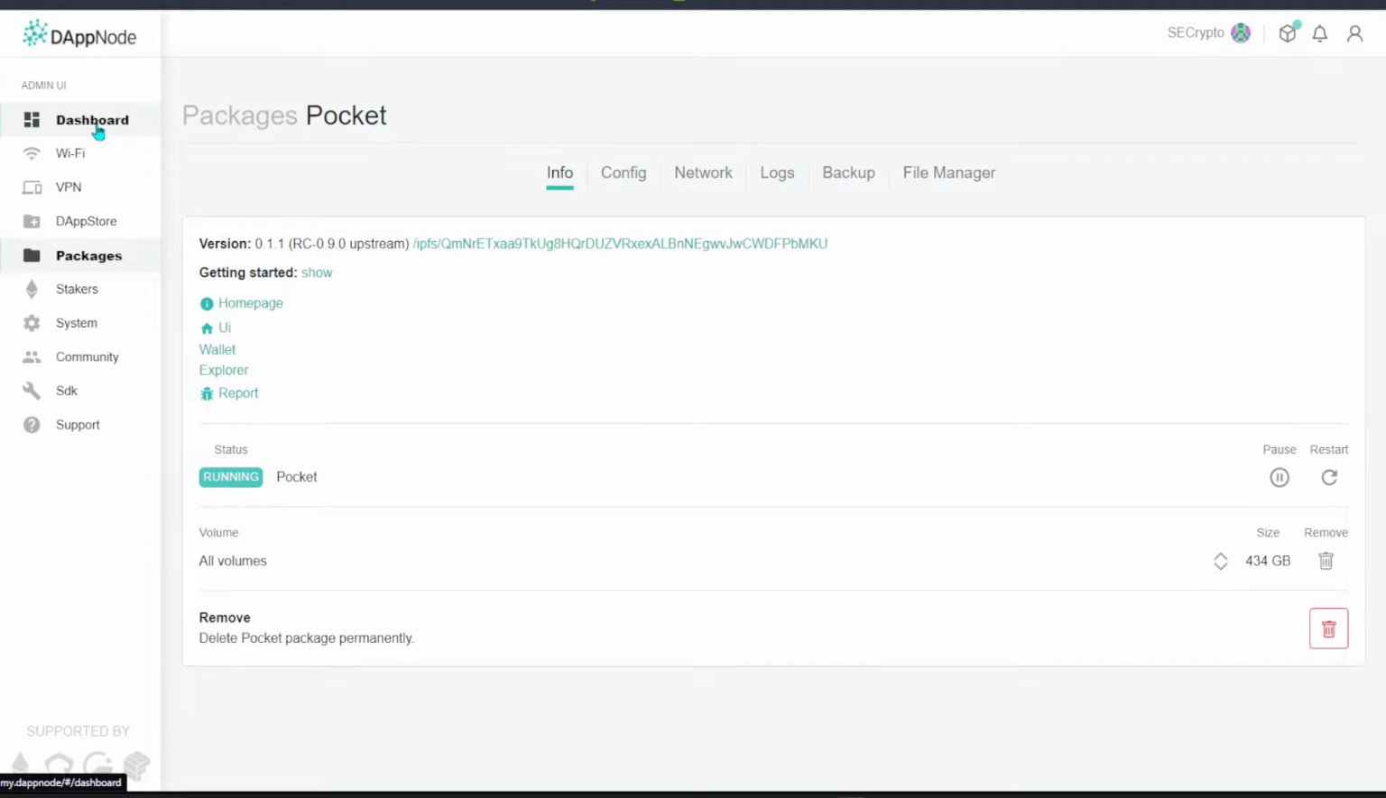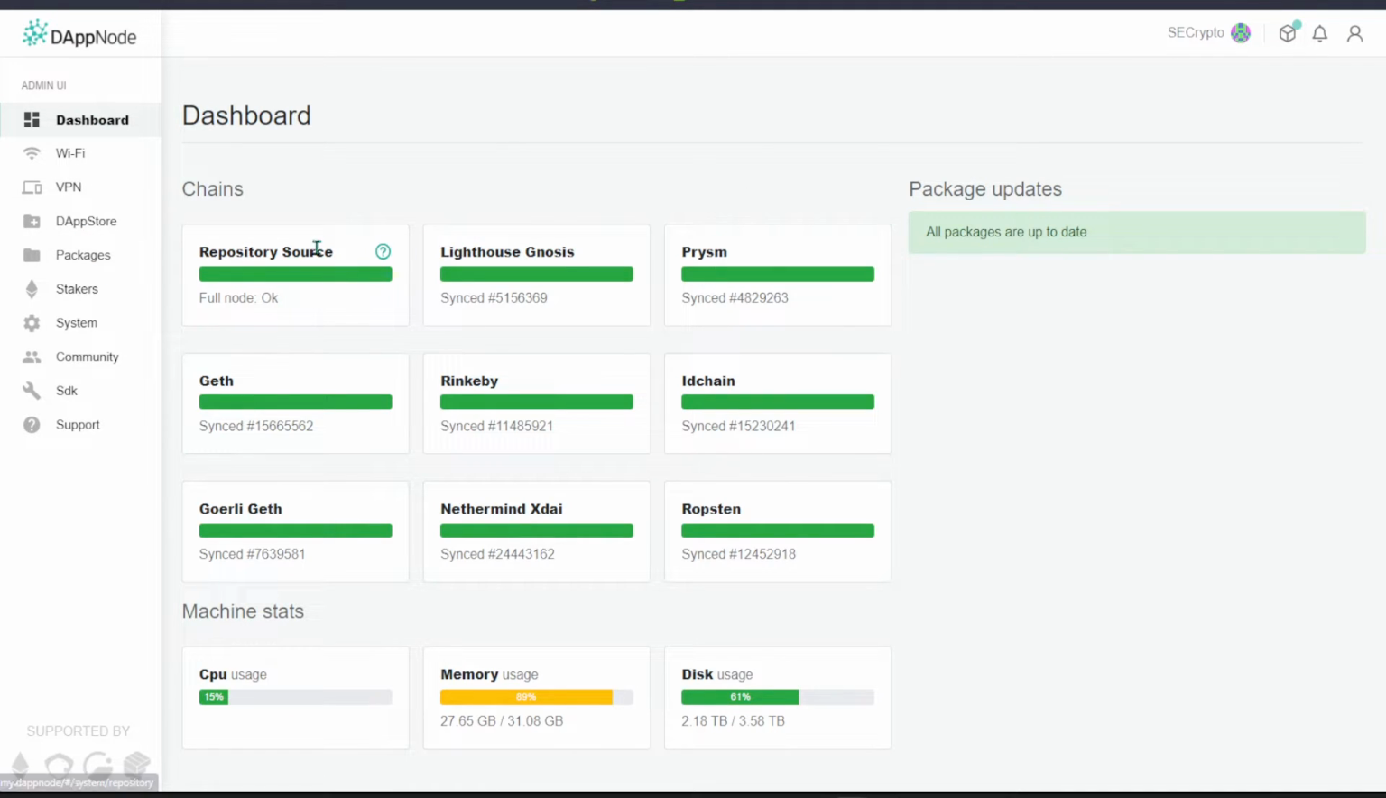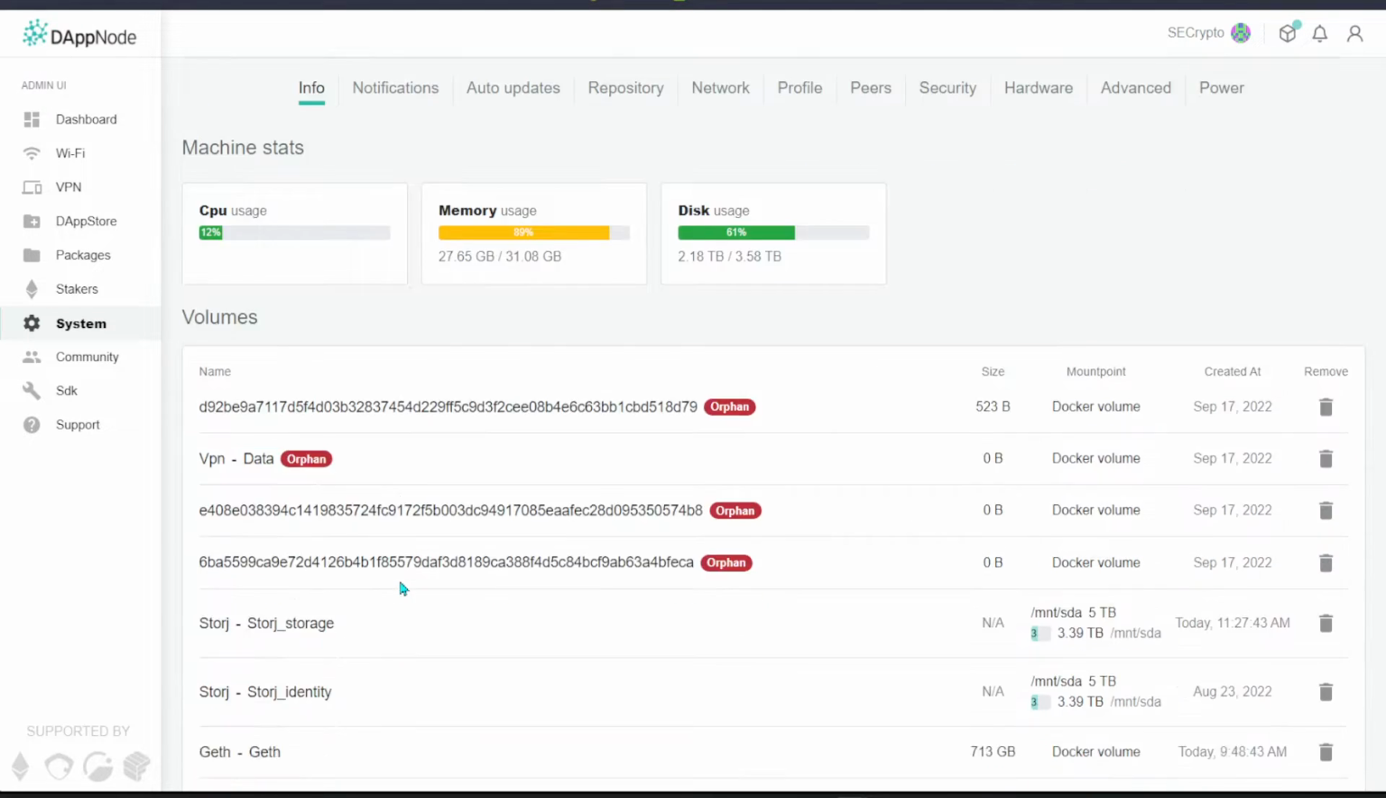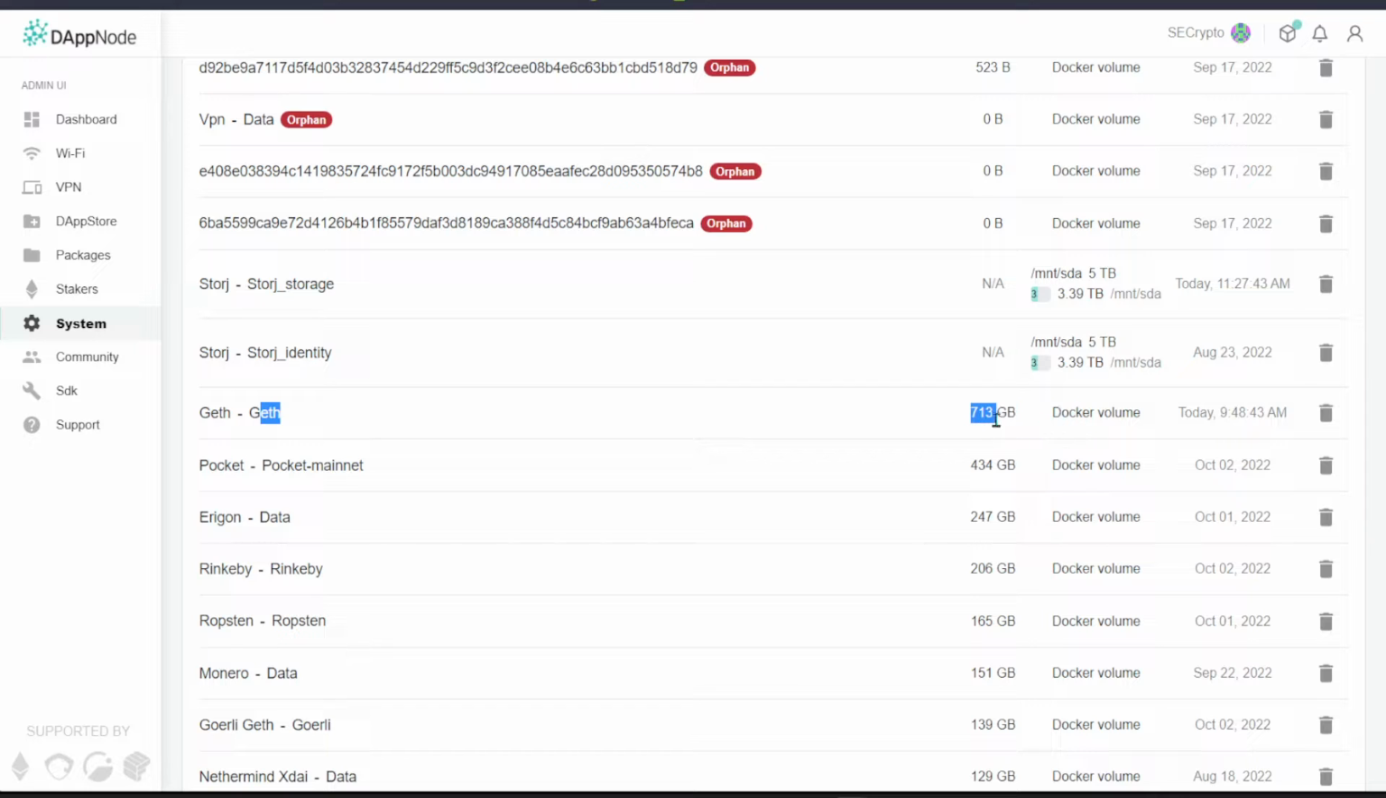So over here, I'm just going to show you the UI itself. In my case, I'm running tons of blockchains, and from here you can see the system itself. You can see the 32 gig is already almost used up, so I purchased 64 gig of RAM to upgrade it. And the disk space is 4 terabytes. Running all of these nodes, you can see Geth is taking 700 GB, and Pokt is taking around 434 gigabytes.